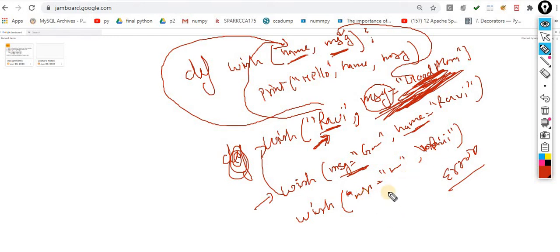This is the rule. If you are using the positional argument, then the positional argument should come in the front. Otherwise you will get the error message. If the positional argument follows the keyword argument, then you will get the error message. So keep this point in mind. The positional argument should be in the front, in the starting index, and then you are supposed to allocate the keyword argument. I will show you this practically, then the picture will be more clear.